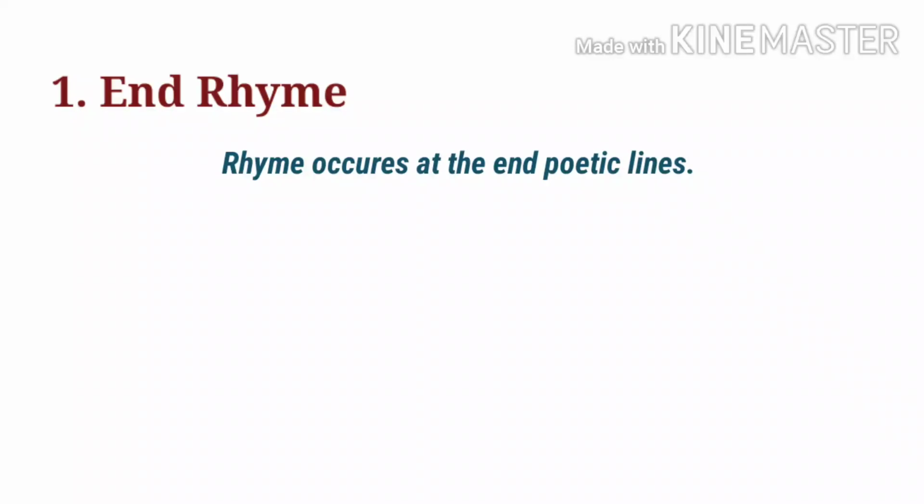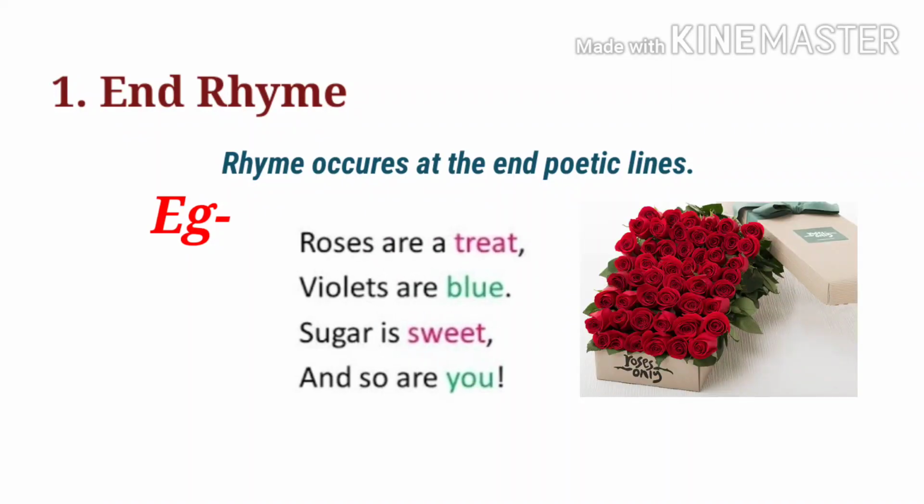Friends, what is end rhyme? End rhyme is a rhyme where the rhyme occurs at the end of poetic lines. For example, look at these poetic lines. Roses are red, violets are blue, sugar is sweet, and so are you. Look at the ending words or ending sounds of these poetic lines. Red rhymes with sweet, and blue rhymes with you. So, this is an example of end rhyme.